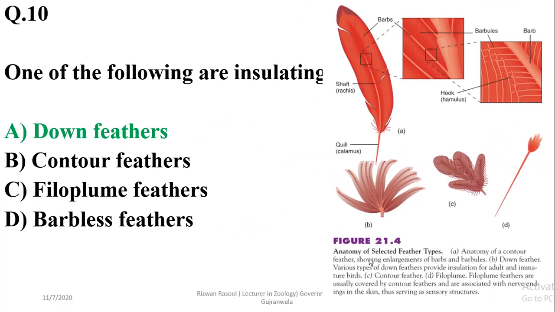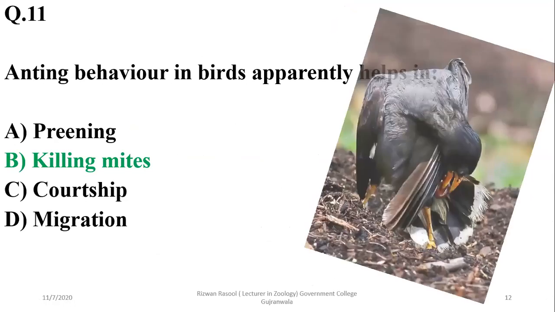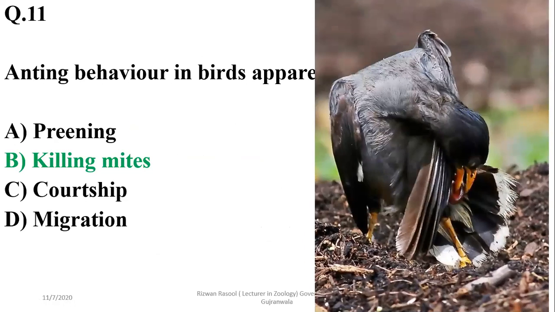As you can see over here in this diagram, the diagram alpha is showing the anatomy of a contour feather, and beta shows the down feathers, which are considered insulating structures, while filoplume feathers are shown in the last diagram, delta. But in this case, the right option is alpha, down feathers. Hunting behavior in birds apparently helps in killing mites in their wings or feathers. So the right option is beta.